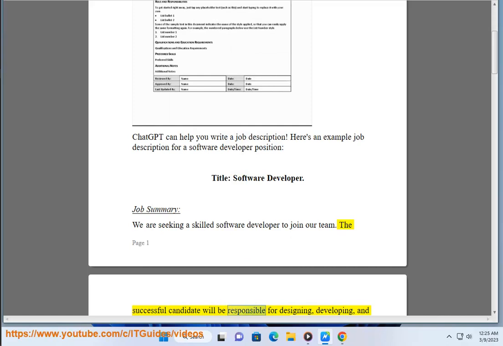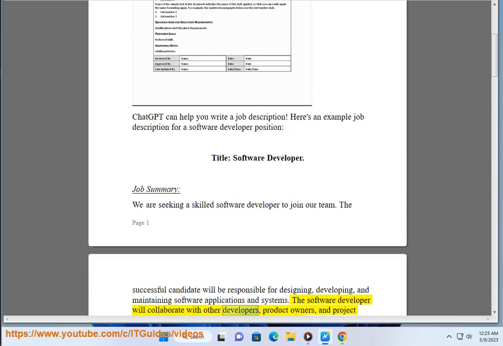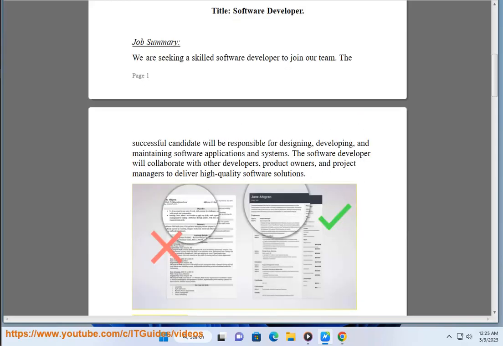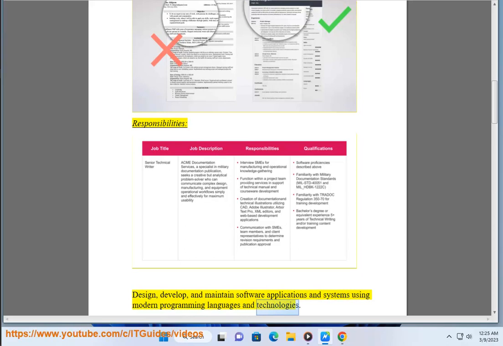The successful candidate will be responsible for designing, developing, and maintaining software applications and systems. The software developer will collaborate with other developers, product owners, and project managers to deliver high-quality software solutions. Responsibilities: design, develop, and maintain software applications and systems using modern programming languages and technologies.